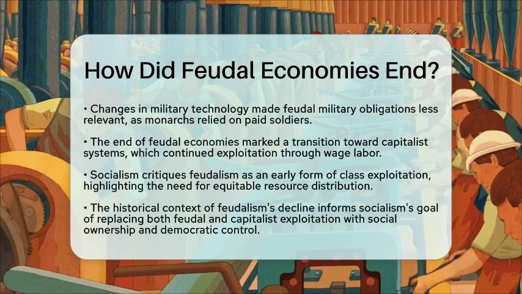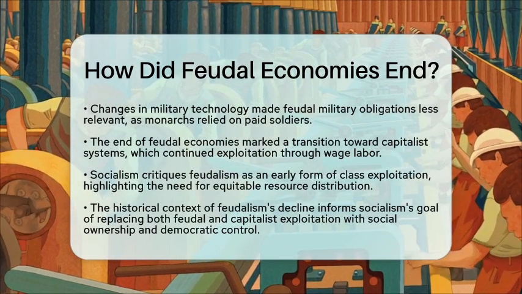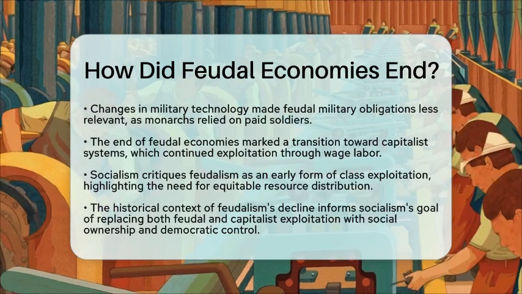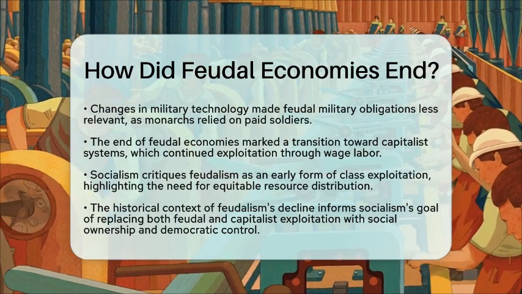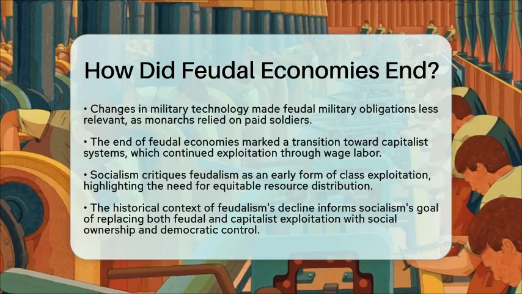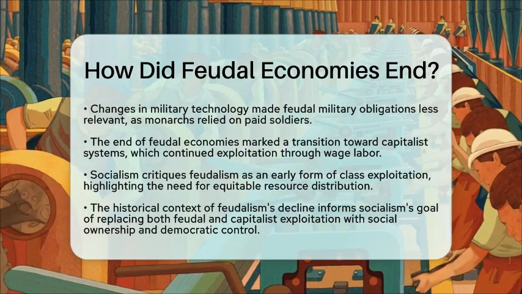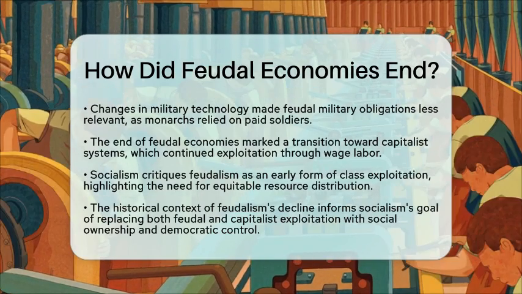This historical context helps explain why socialism seeks to replace not only feudal exploitation, but also capitalist exploitation with a system based on social ownership and democratic control of the means of production.